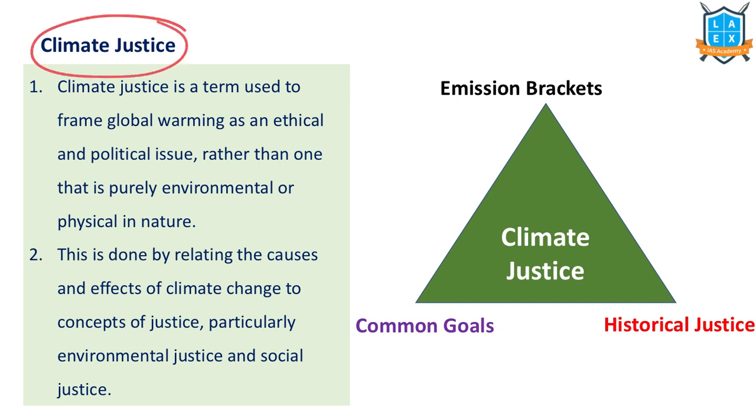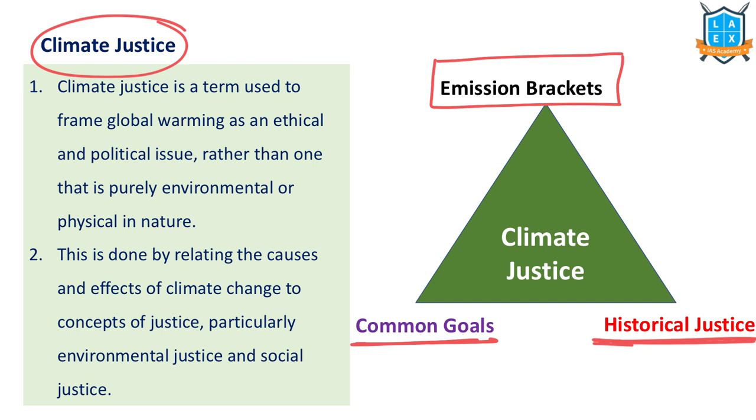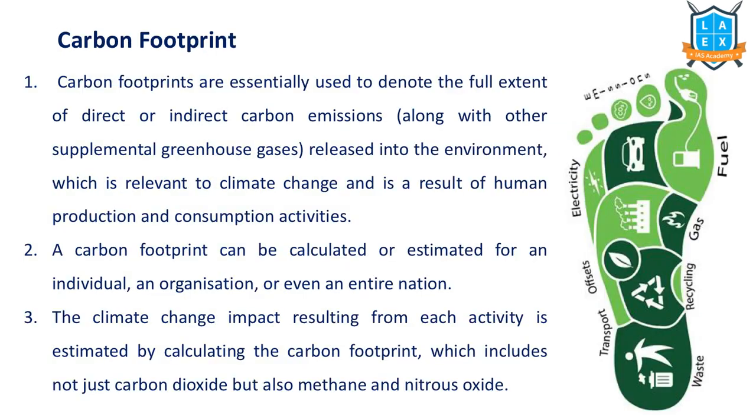First one is climate justice. Climate justice means there are common goals. Historically, some countries have emitted more, and they have to take the responsibility. Then each country should be given some emission brackets. That means, based on the historical context and the developmental needs, how much a country's carbon emissions can be. Simply, climate justice is an idea wherein what are the causes of climate change and how to address them, who should take the responsibility and how much. That's called climate justice.